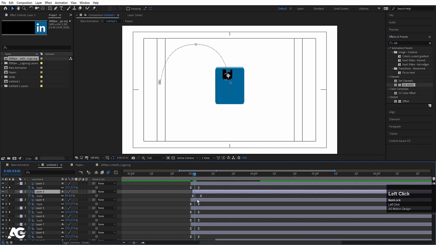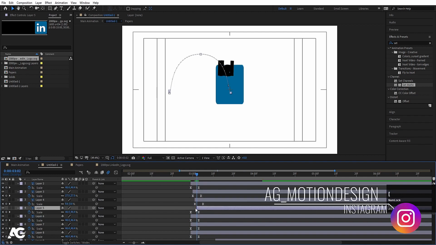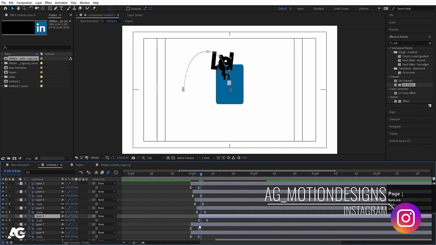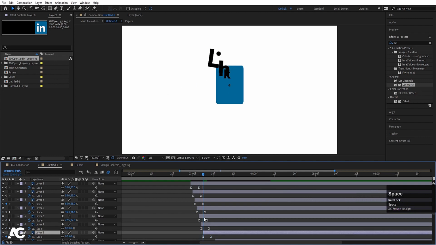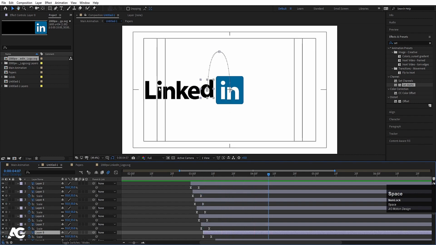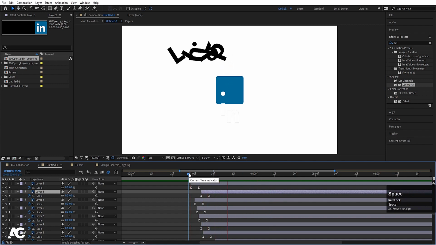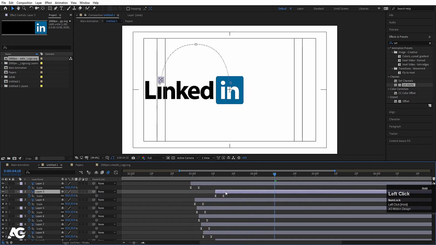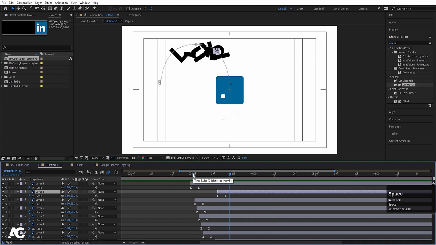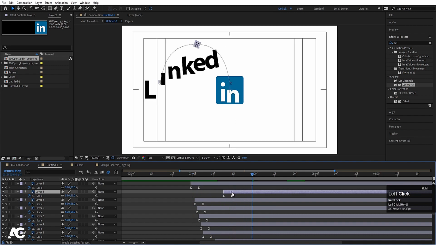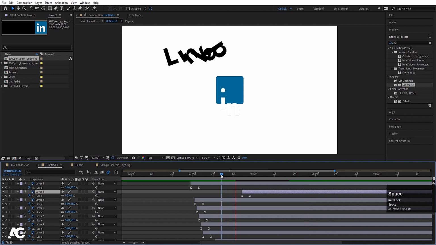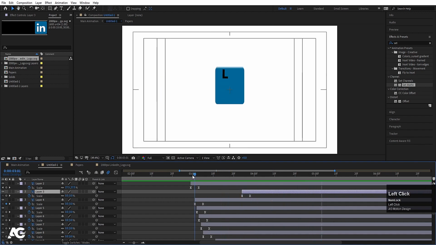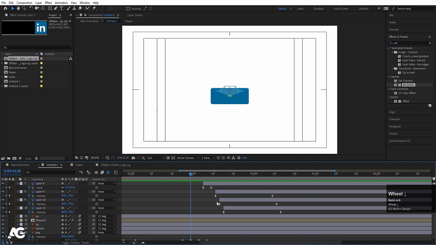I think we need to start from the top, so L should become first and then the remaining. Or you can select this thing and bring it a little bit after all of these animations. Yeah, now these things are also done.